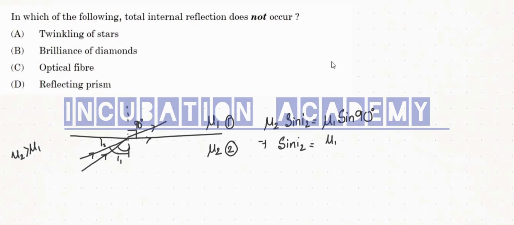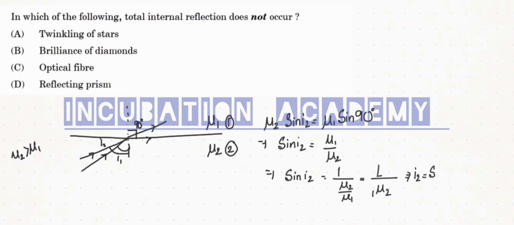So you can say sine i2 equals 1 divided by mu2 over mu1. That is 1 divided by 1mu2, the refractive index of medium 2 with respect to medium 1, and this i2 is sine inverse of 1 by 1mu2.